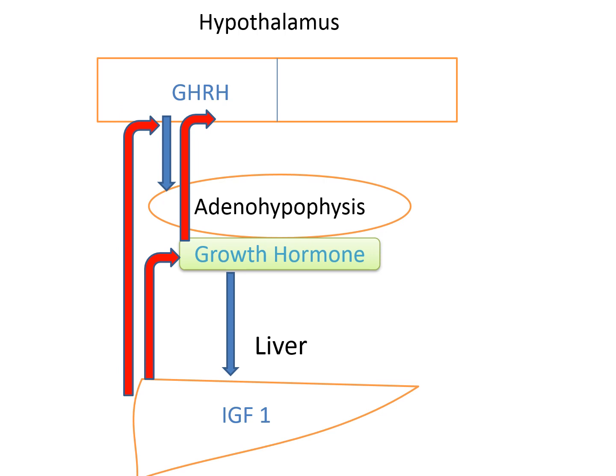IGF-1 also inhibits the hypothalamus to secrete GHRH. And growth hormone inhibitory hormone decreases growth hormone secretion from the anterior pituitary.